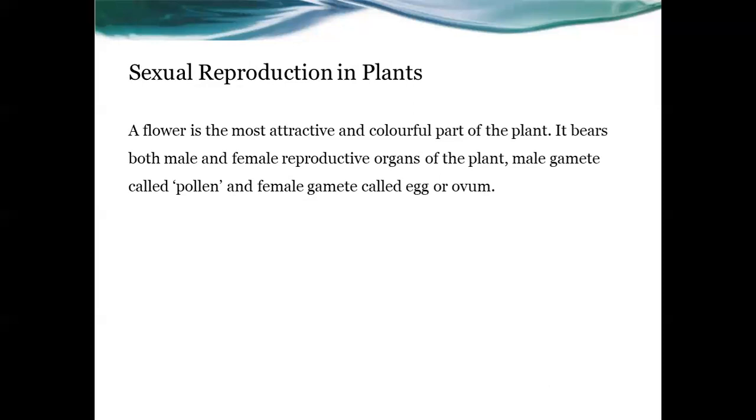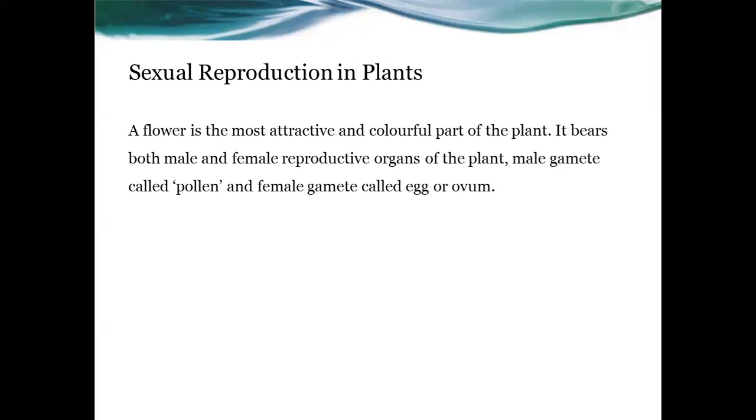In each and every flowering plant, the flower is the most attractive and colorful part of that plant. And the flower bears both male and female reproductive organs of the plant. The male gamete is called pollen, and the female gamete is called egg or ovum.